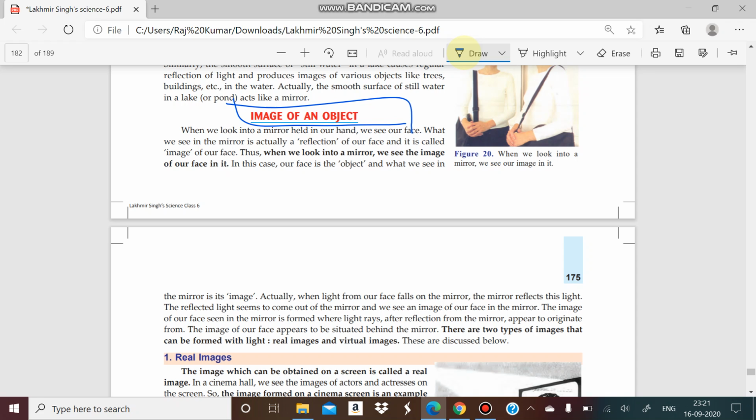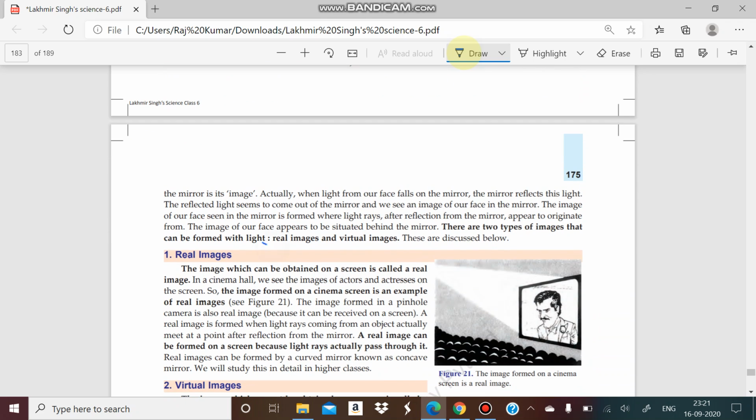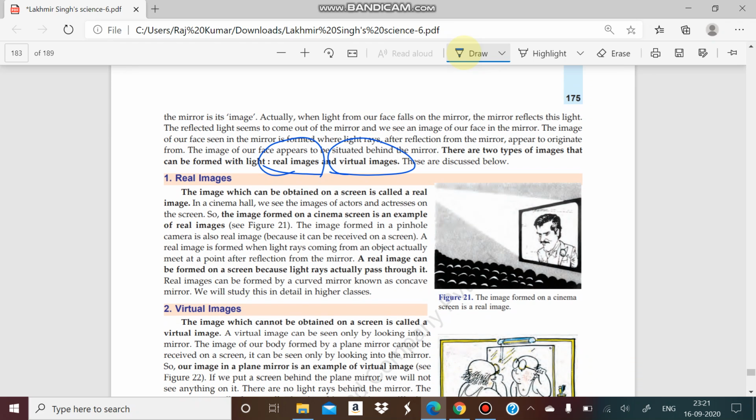So we will try to classify images into two groups. One type is known as the real image and another type is known as the virtual image. You have to remember the difference between them: a real image will always form on a screen. What is the meaning of that? They require a screen to be formed there.